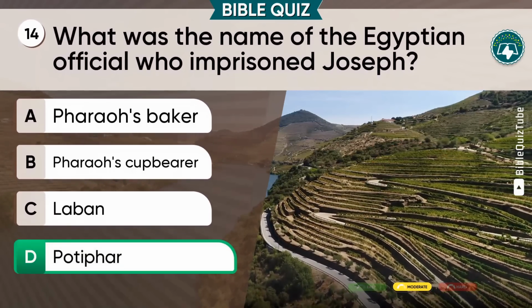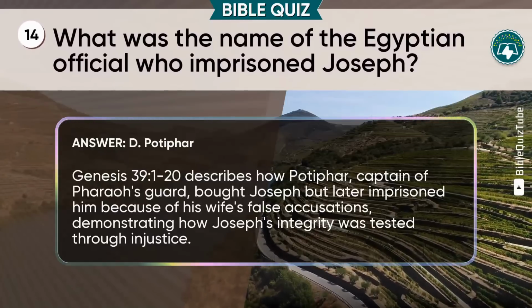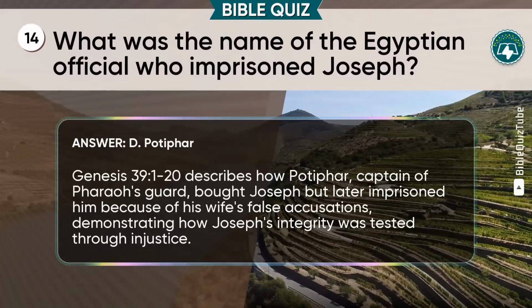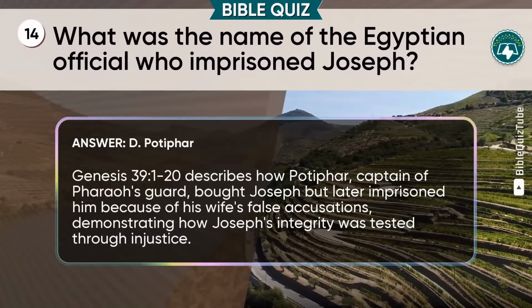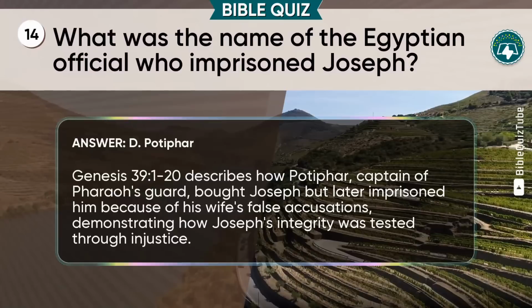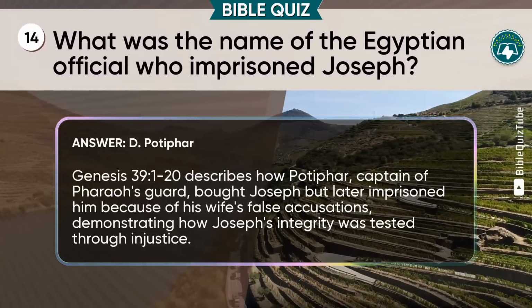Option D. Potiphar is correct. The explanation. Genesis chapter 39 verses 1 to 20 describes how Potiphar, captain of Pharaoh's guard, bought Joseph but later imprisoned him because of his wife's false accusations, demonstrating how Joseph's integrity was tested through injustice.